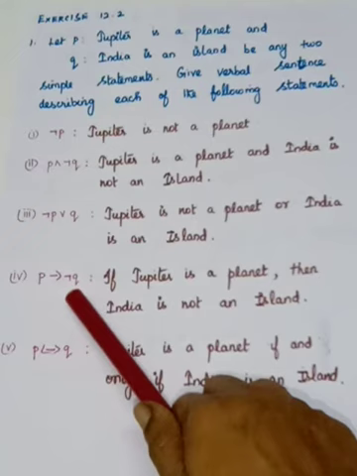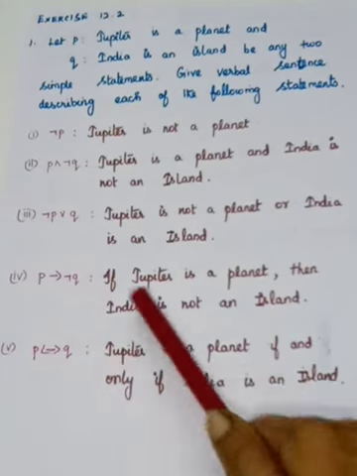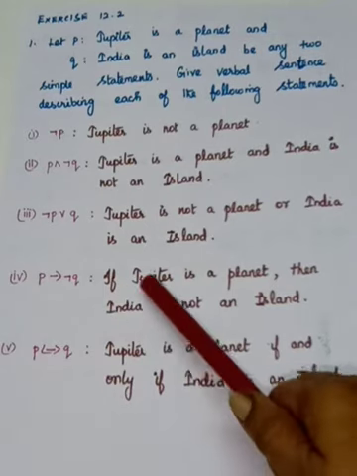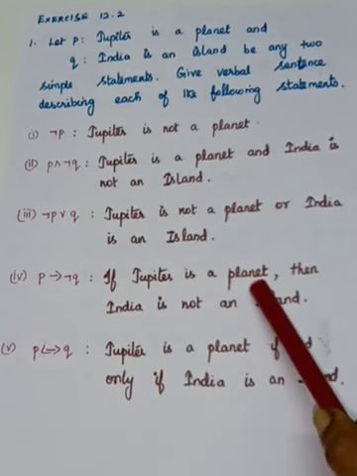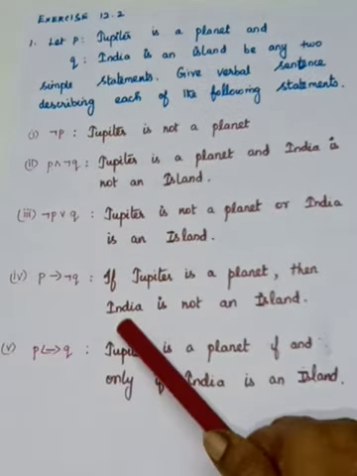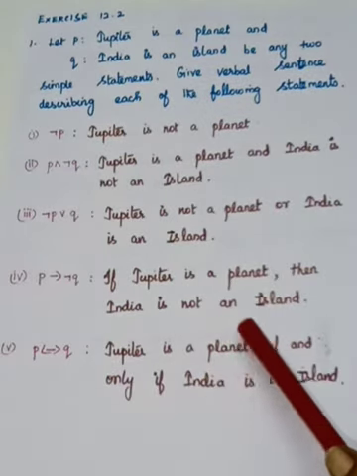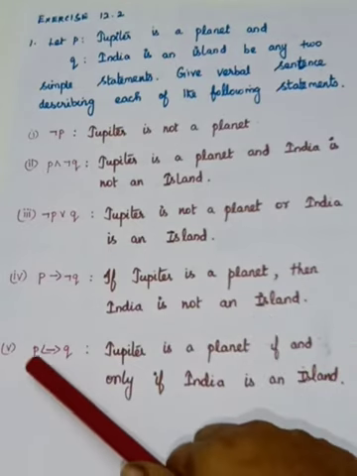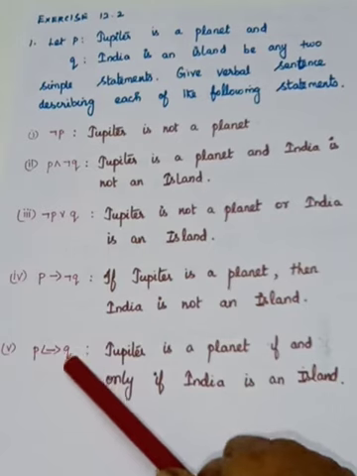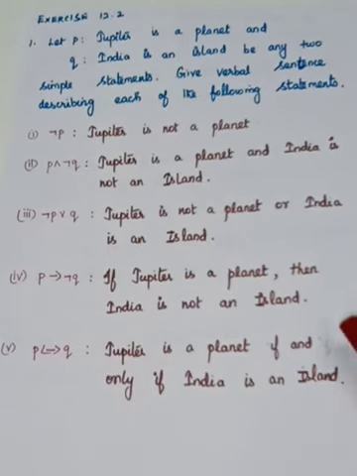And next, P implies negation Q. So it is what statement? It's a conditional statement. Conditional statement means you have to start with if. If Jupiter is a planet, then negation Q. So negation Q means India is not an island. At the next, what is it? P if and only if Q. So what is P? Jupiter is a planet if and only if India is an island.